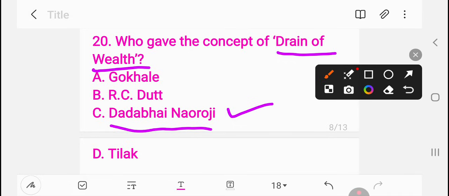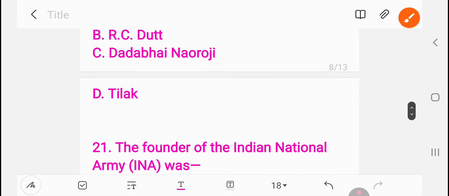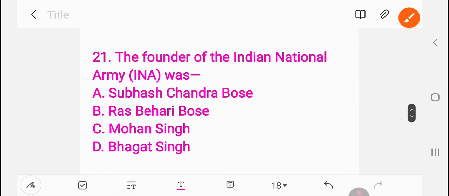The founder of the Indian National Army, INA, was Subhash Chandra Bose, Ras Bihari Bose, Mohan Singh, or Bhagat Singh. Question number 21.